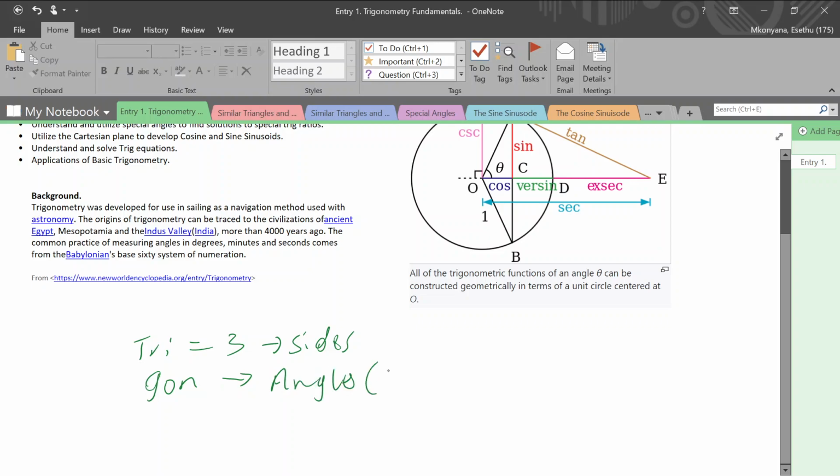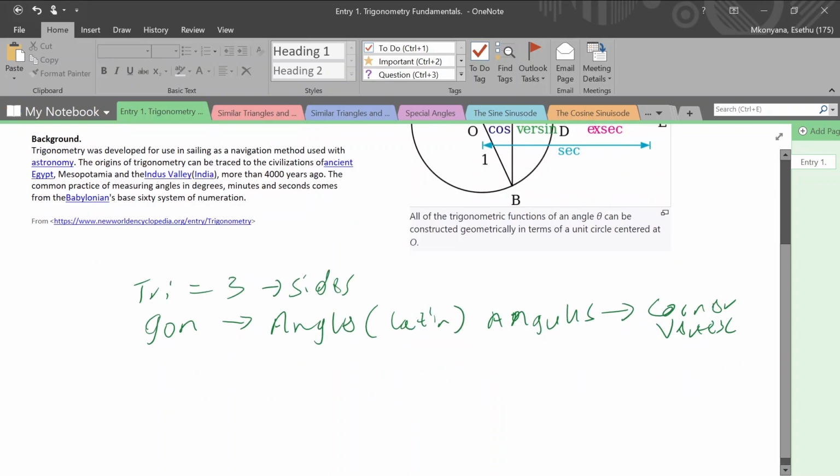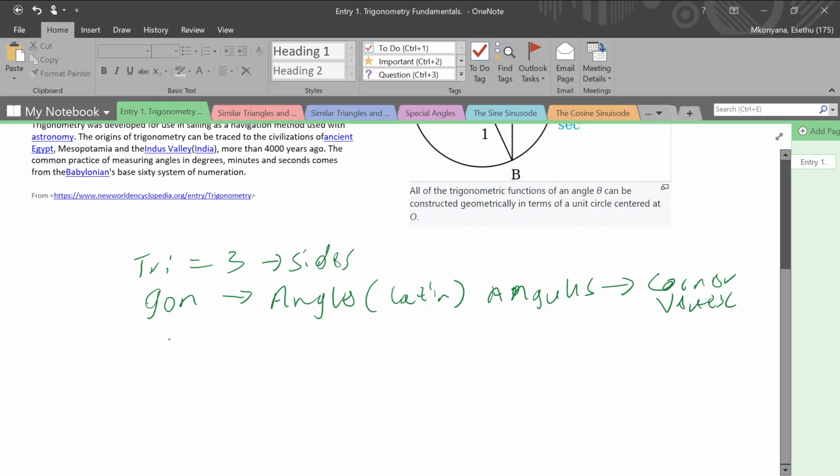The term angle is derived from the Latin word angulus, which describes a corner, or in this case a vertex. And then we have metric.